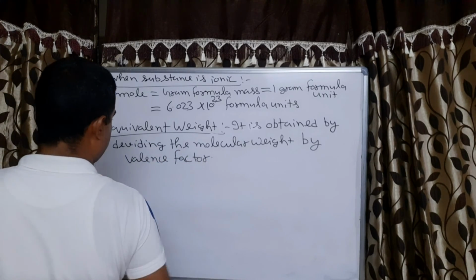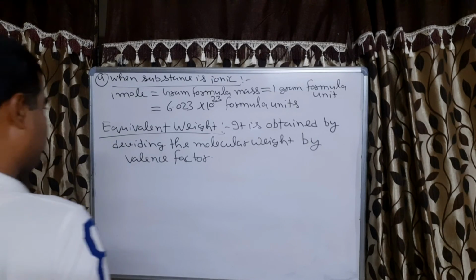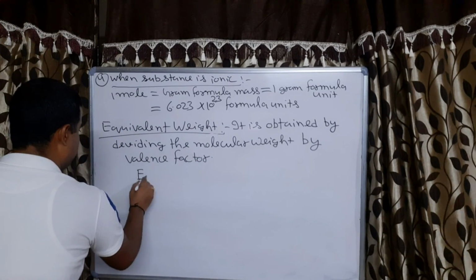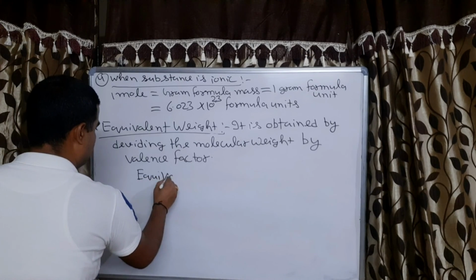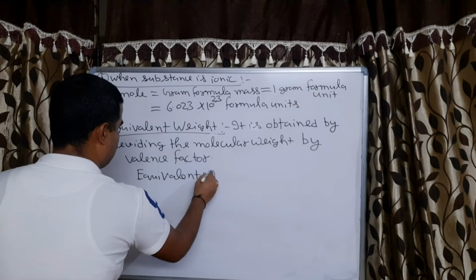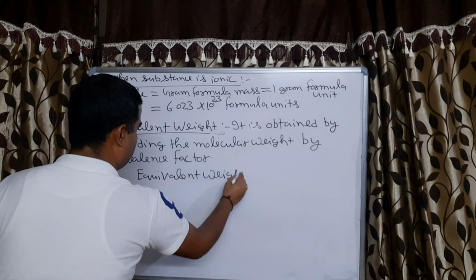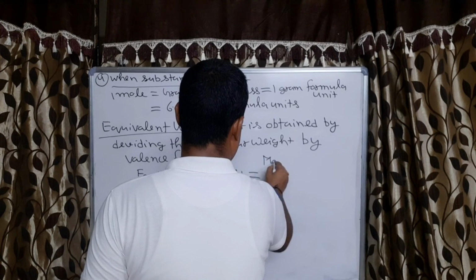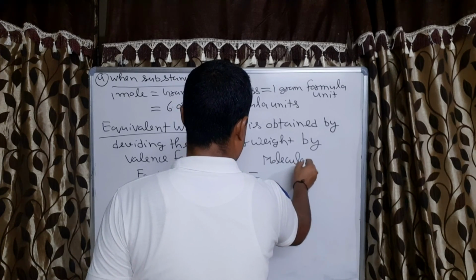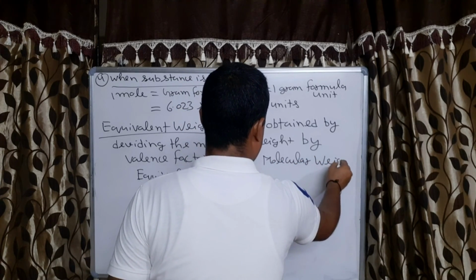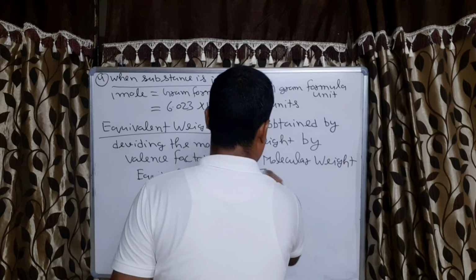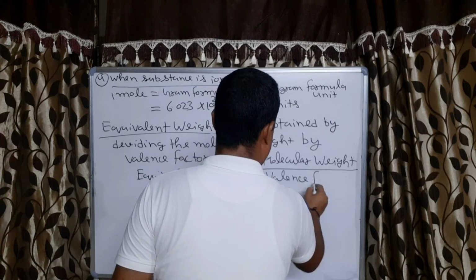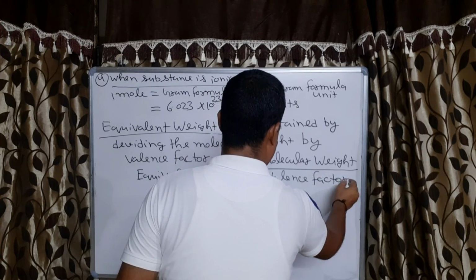Now what is the valency factor? That is different in different cases, correct or not? So equivalent weight is equal to molecular weight divided by valency factor.